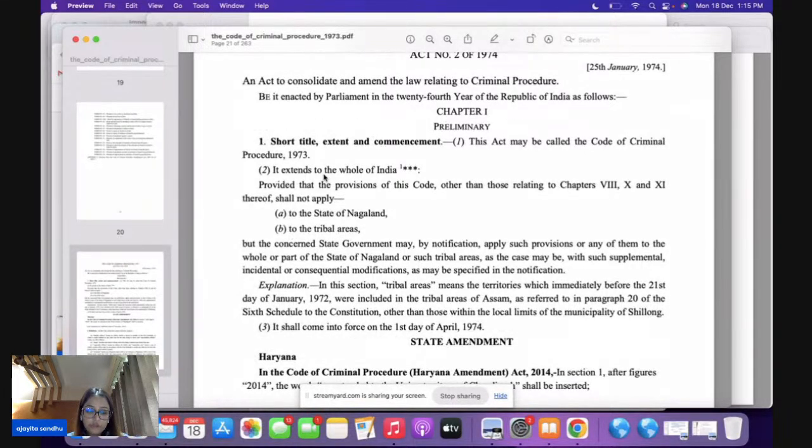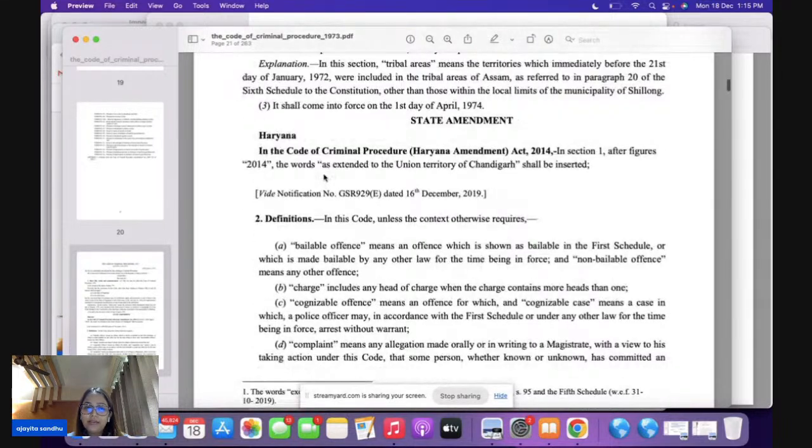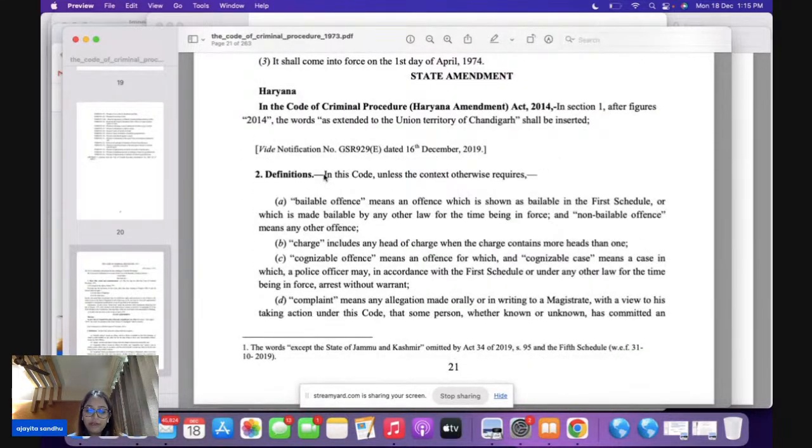So I was telling you about the first division, and now just move on to section 2. Because section 2 is very important. This is your definition clause, and this is very important. So the first thing you need to understand here is section 2A, which is dealing with your bailable offense. So bailable offense, here you have to take care of. It is either going to be the first schedule or any other law. Both the things are included. Please put a tick on section 2A. This is your prelims question.